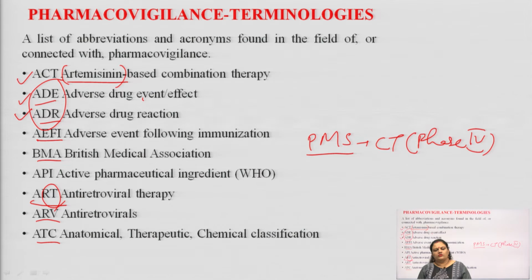When we are talking about drugs and disease classification, we have to separate different classes, or different categories of drugs, according to anatomical features, means the etiology, the therapeutic class like CNS, GI, urogenital or CVS, the therapeutic nature of the drug according to its mode or mechanism of action, and the chemical classification means the active chemical moiety or the group which is showing its therapeutic efficacy. So, the anatomical, therapeutic and chemical classification of drugs is ATC.